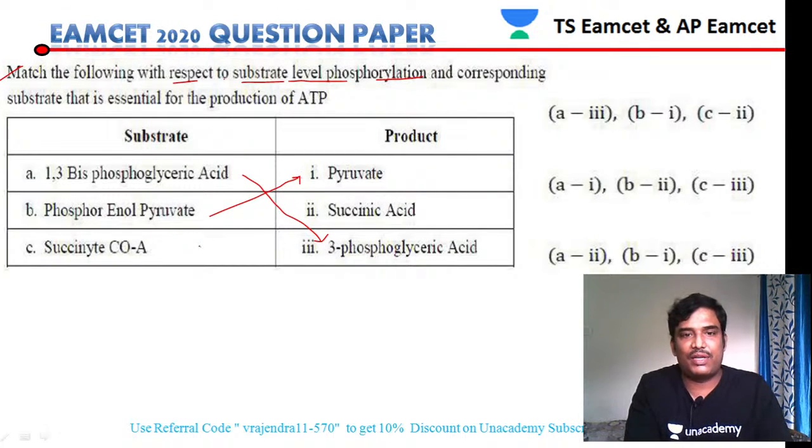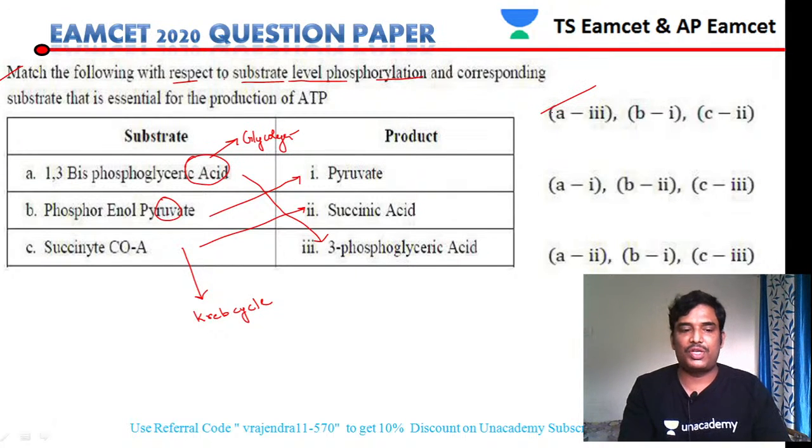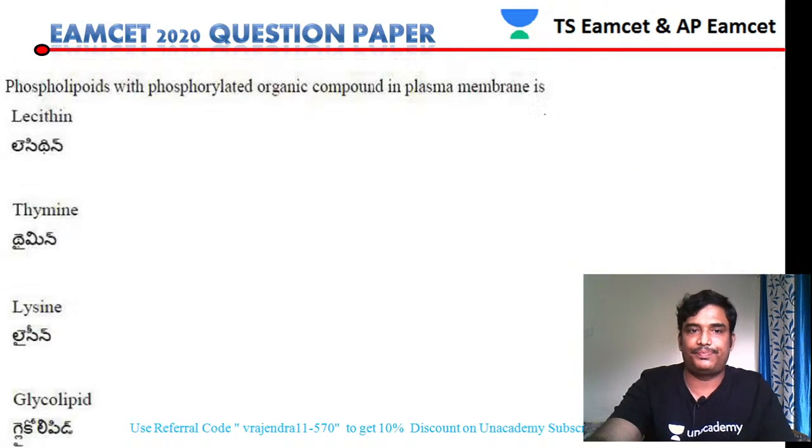Succinyl-CoA is converted to succinate, which takes place in the Krebs cycle. Whereas the other two equations are glycolysis. So option 1 will be our answer.